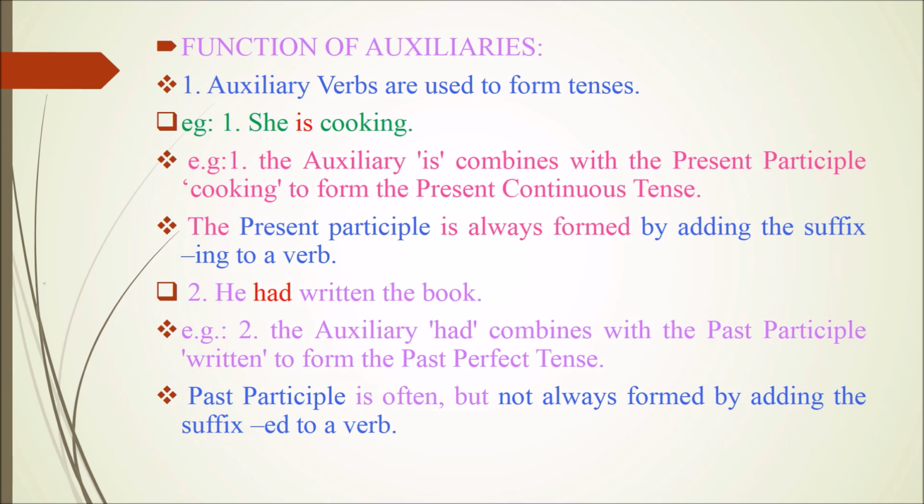The next example sentence is, he had written the book. Here, the auxiliary had combines with the past participle written to form the past perfect tense. So what is meant by past participle? Past participle is often but not always formed by adding the suffix ed to a verb.